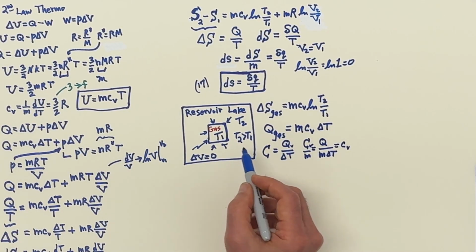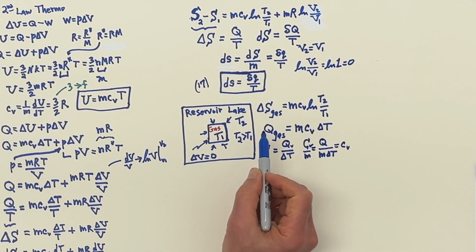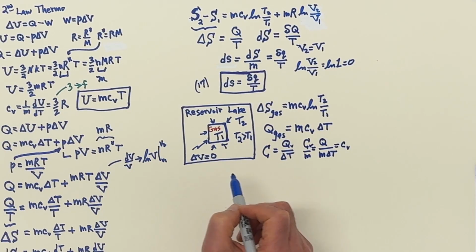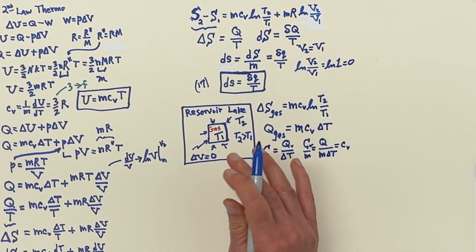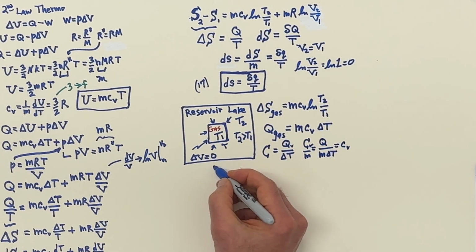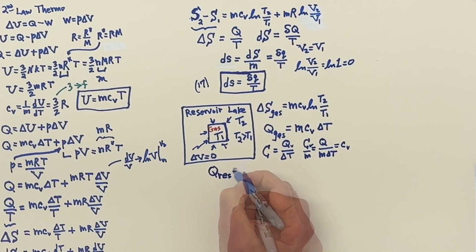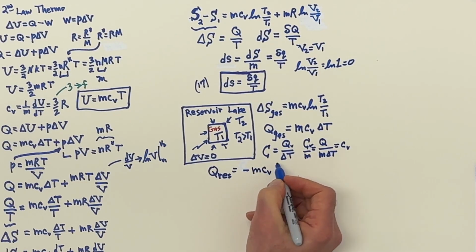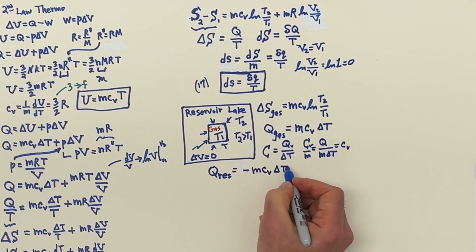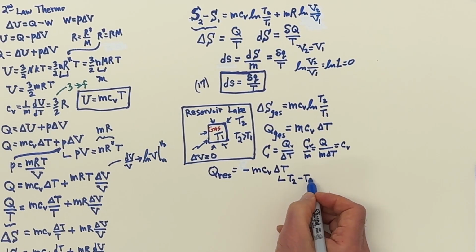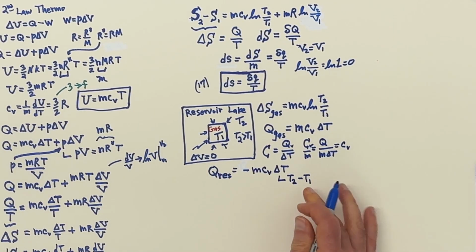Why I need this is because I want to calculate the change in entropy for the lake. And I'm going to do that using the reverse, in other words, the negative sign. If the Q for the gas, what transferred into the gas, was this one, then what happened for the reservoir, which is the lake, RES, that's going to be minus mCV delta T of the gas. So remember, for the gas, the change in temperature is coming from T1 up to T2.